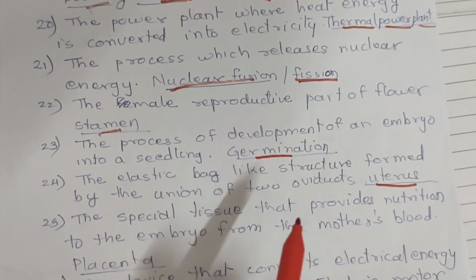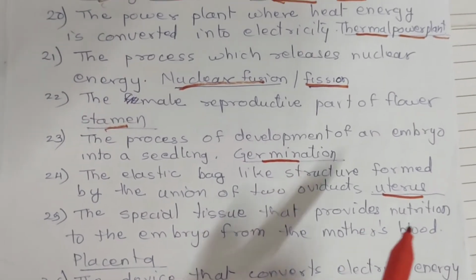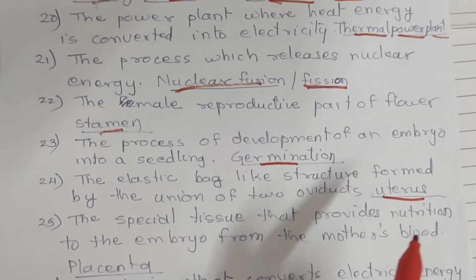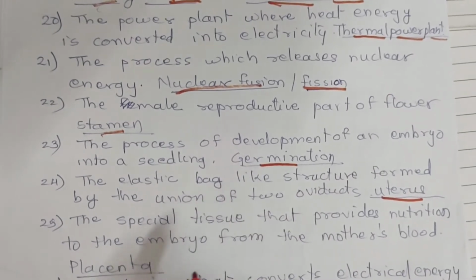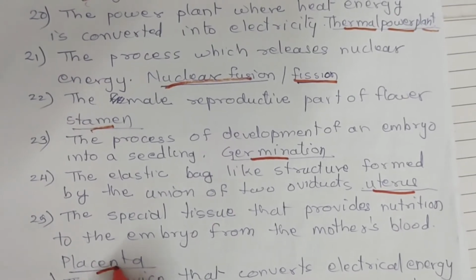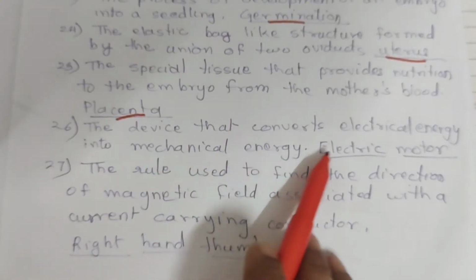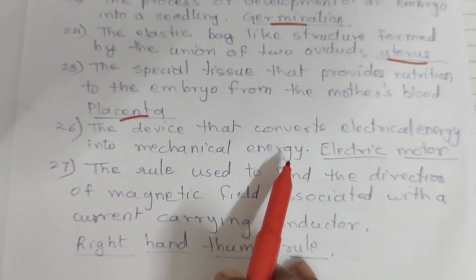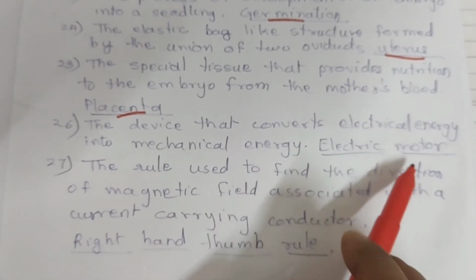The special tissue that provides nutrition to the embryo from the mother's blood is called placenta. 26. The device that converts electrical energy into mechanical energy is electric motor.